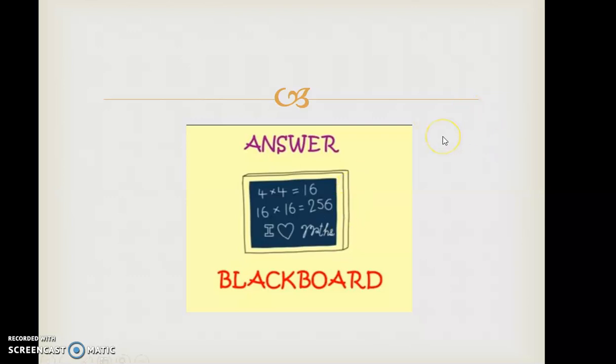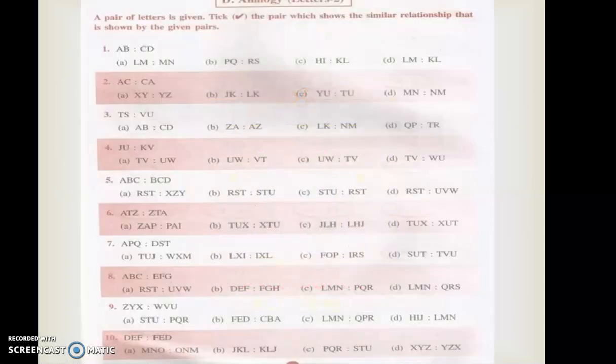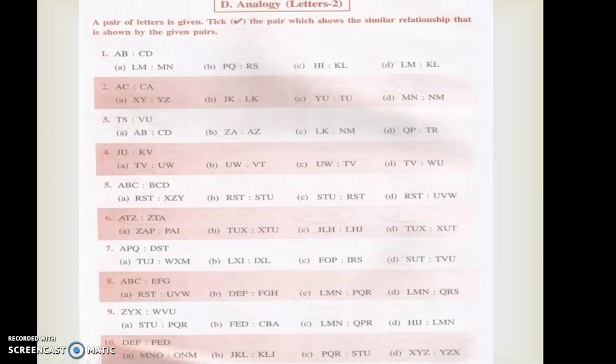Okay. So shall we start the session? That means the third D. So this is the third. That means fourth one, fourth page in your book, kids. So this is also an analogy lesson only, but with the letters of two letters. Till now we have seen only about one letter. Within that one letter, some differences and some similarities will be there, correct?